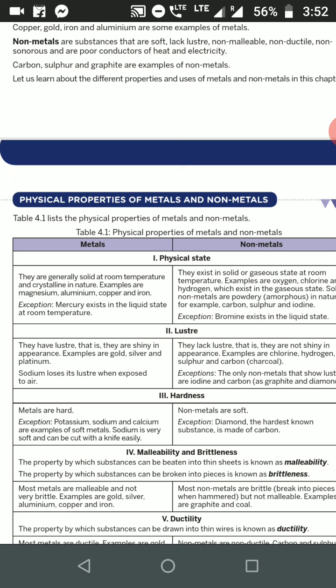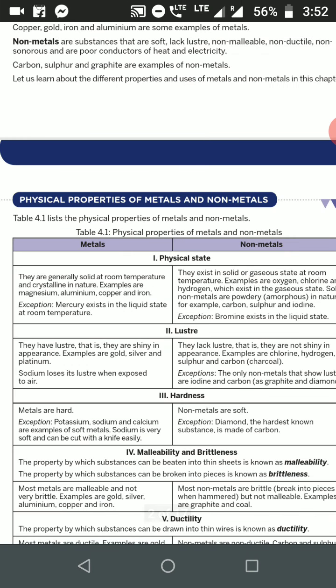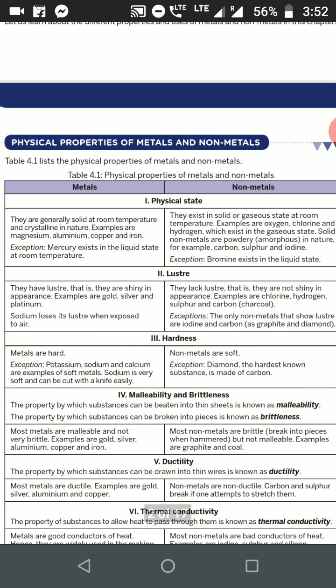Gaseous state like oxygen, chlorine, hydrogen, nitrogen, they exist in the gas form. Whereas liquid, bromine is a non-metal which is liquid in nature. This is an exception.